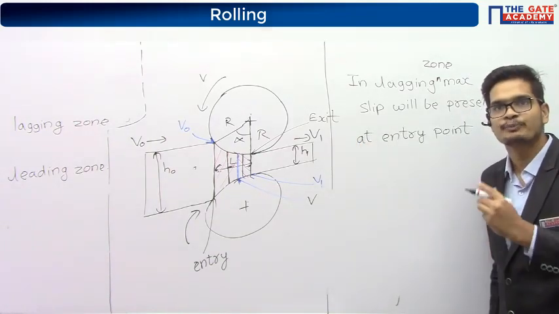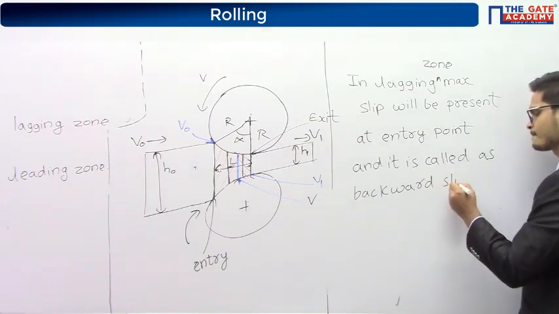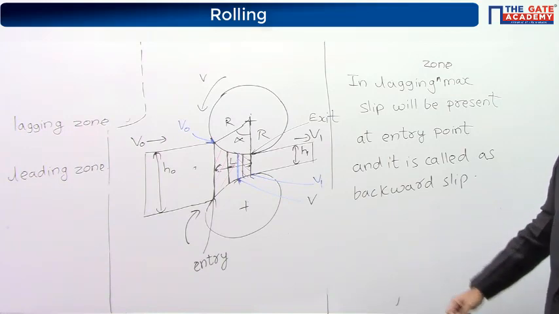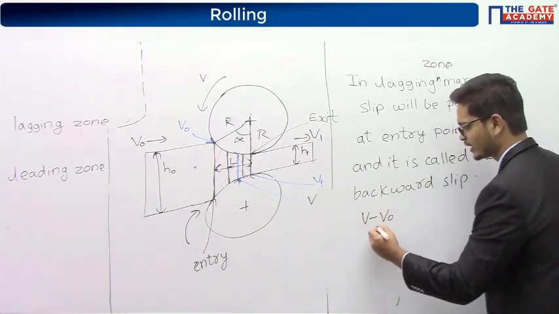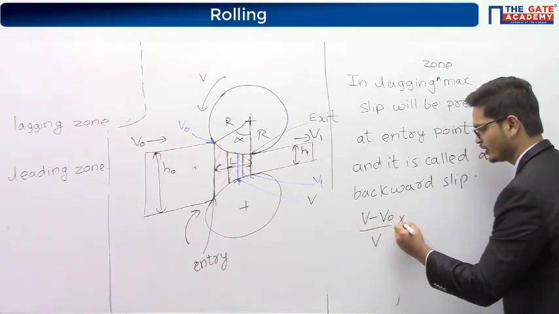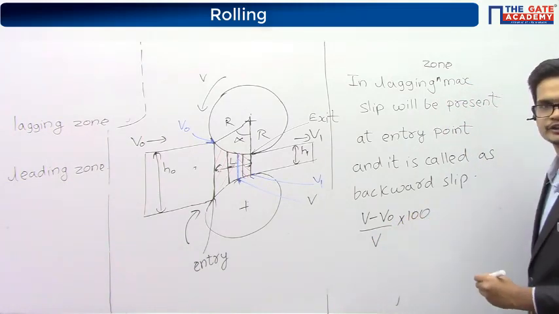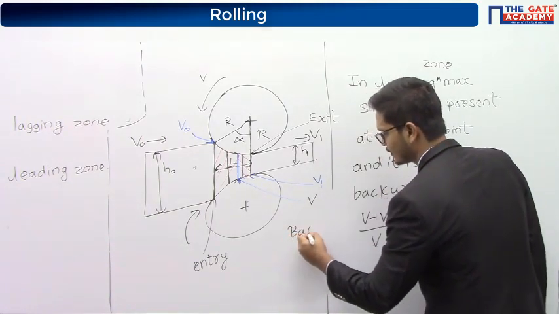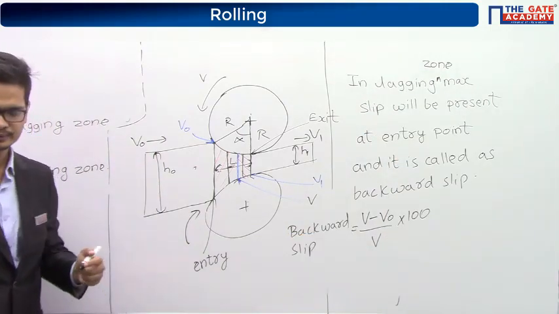And it is called backward slip. The backward slip is given by (V minus V naught) upon V into 100. This is backward slip. Please copy this.